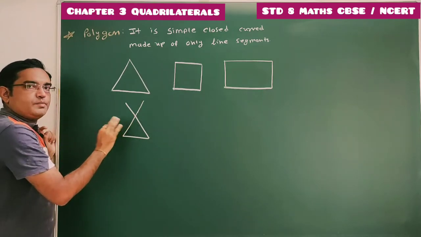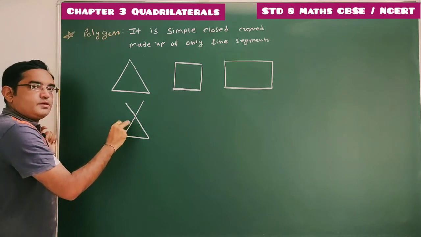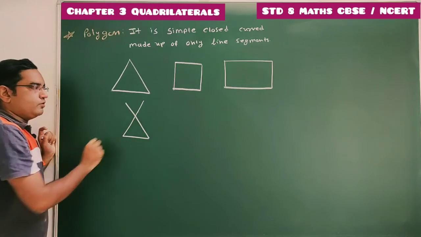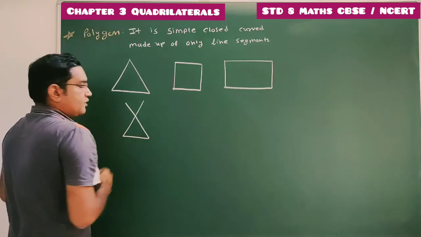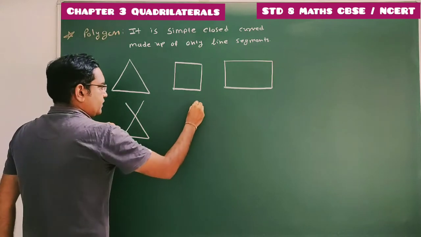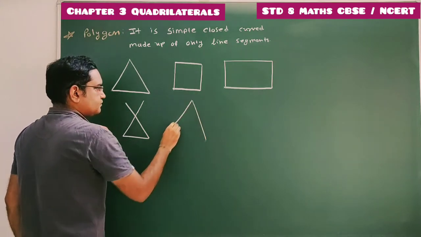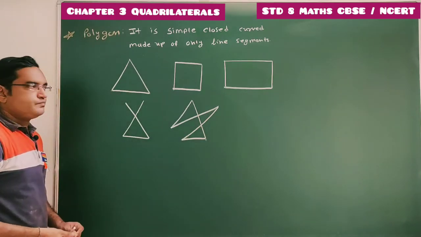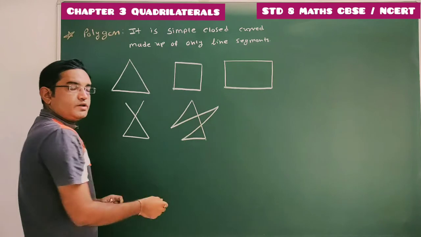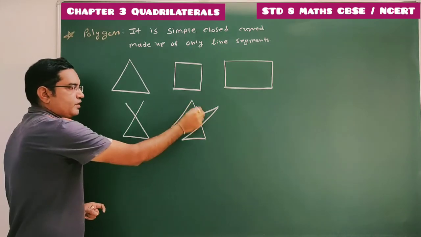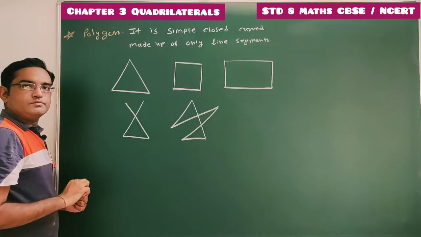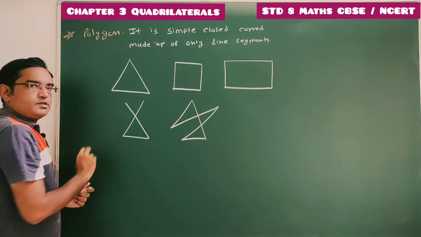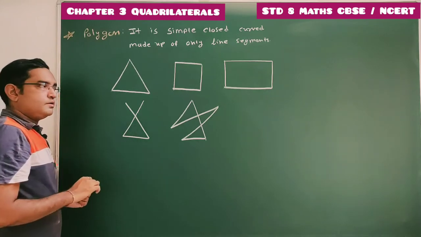This is not simple curve. Done. This is not simple closed curve, hence this cannot be defined as polygon. This is not polygon. This is not a simple closed curve. If we consider this one, can we say this one is a polygon? This is closed, but this one is not simple closed curve, so this cannot be defined as polygon. This is closed curve. This is made up of line segment, but this is not a simple one. This is again closed curve, but this is not simple one.